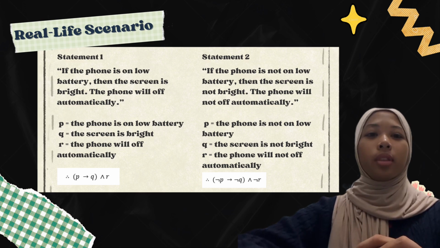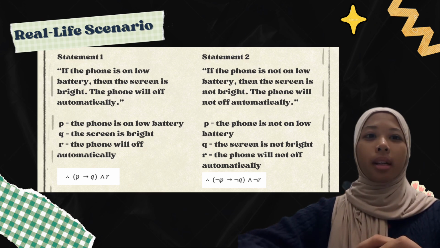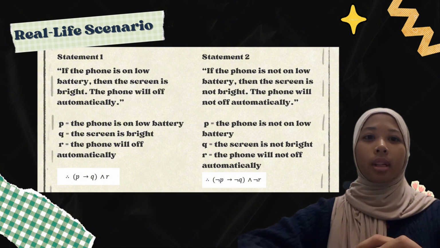Statement 1: If the phone is on low battery, then the screen is bright. The phone will turn off automatically. First, we need to separate the statement into variables. The first statement, the phone is on low battery, is variable P, the screen is bright is variable Q, and the phone will turn off automatically is variable R. Next, we need to connect the statements using variables and logical operators. As we know, if the statement has a condition, which is if-then, we need to use implication. Then, if there's a full stop in the statement, we need to use conjunction. So, the result is P implies Q and R.